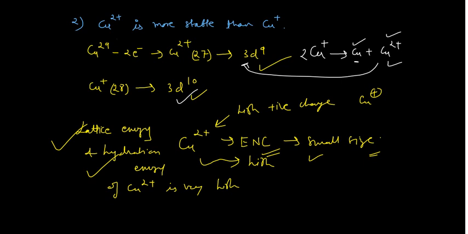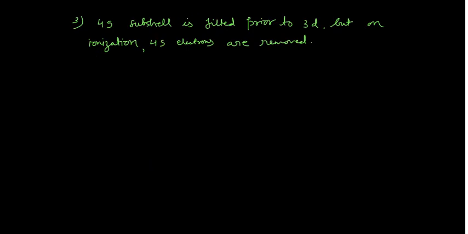Okay, now moving to the next problem. This is problem number 3, again a very important conceptual problem. The 4s orbital is filled prior to the 3d orbitals, but when you do the ionization, that means you are removing the electron, the electron is removed from the 4s orbital. This is actually the contradictory one.